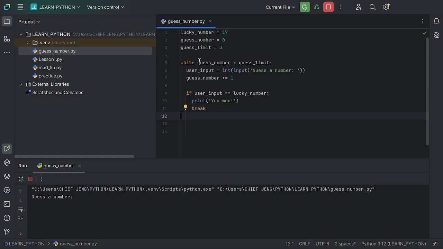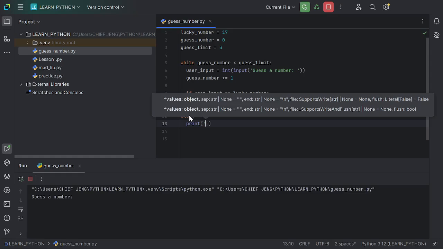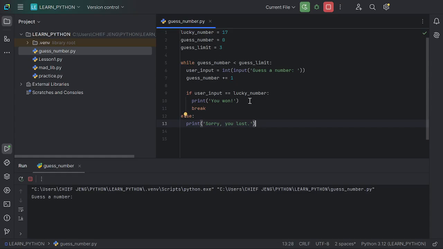Likewise, a while statement might or might not have an else statement. For this case, this our while loop, we are going to put an else statement here. Else, we want it to let the user know, sorry. So after the user enters 3 successive times and has not guessed our lucky number, it is going to say sorry, you lost. Let's try to run this in our console.